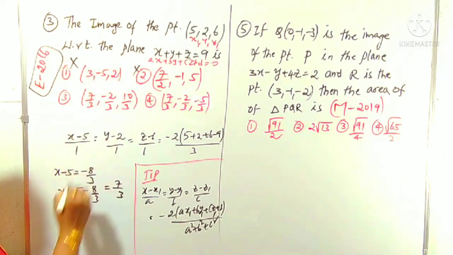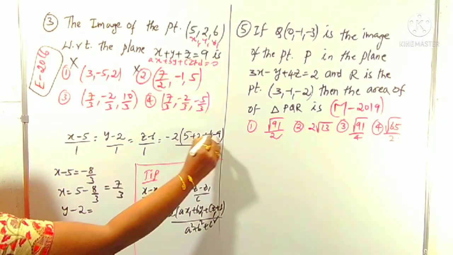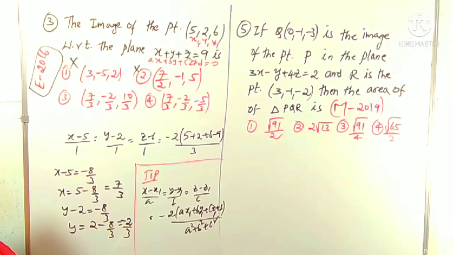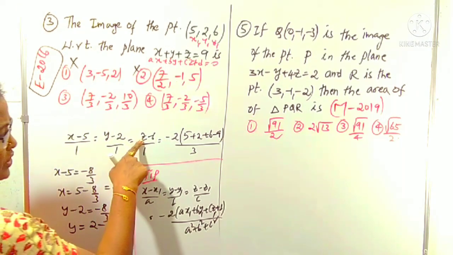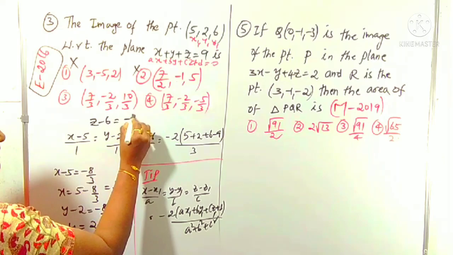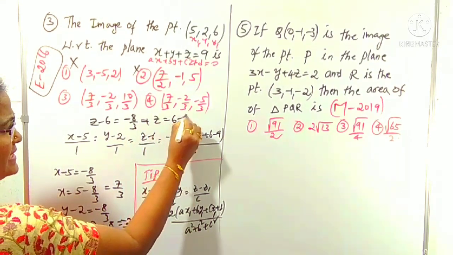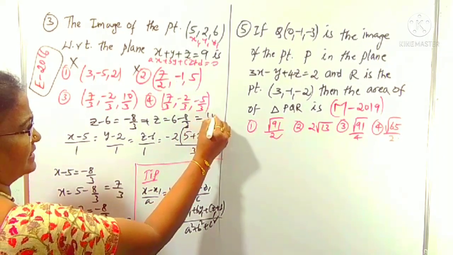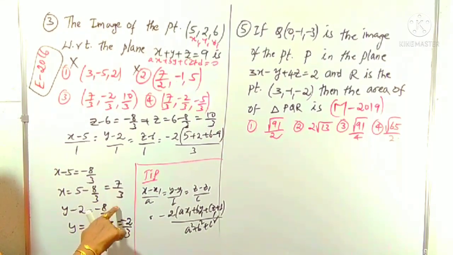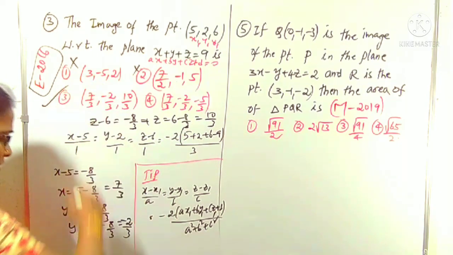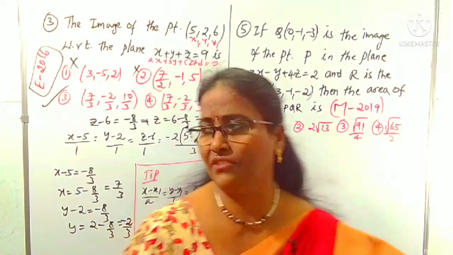Now for the y coordinate: y minus 2 equals, this is also minus 8 by 3. So y is 2 minus 8 by 3, that is minus 2 by 3. Yes, it is in both the third and fourth options, so you have to consider z also. What is the z coordinate here? z minus 6 equals minus 8 by 3, so z equals 6 minus 8 by 3, which is 18 minus 8, 10 by 3. So x is 7 by 3, y is minus 2 by 3, z is 10 by 3. That is clearly the third option. That's it; here we are using the tip.